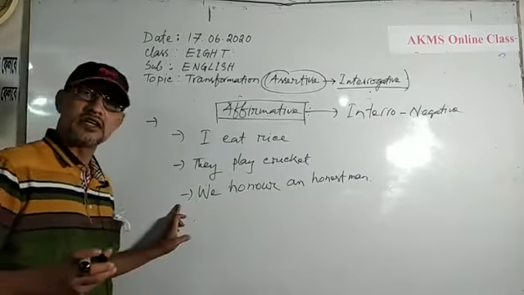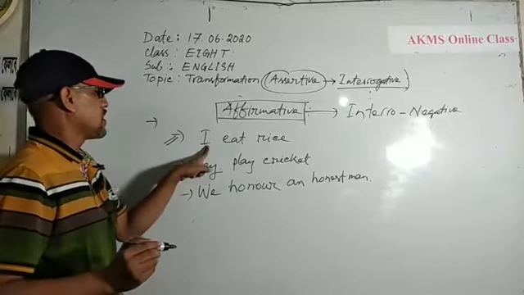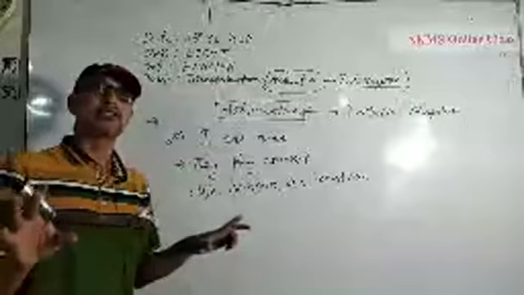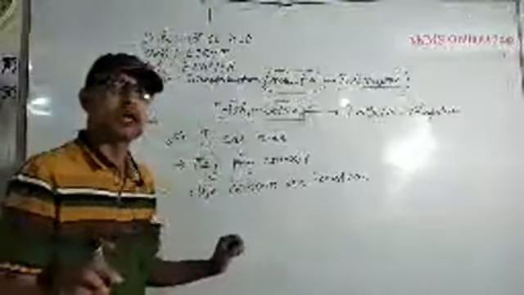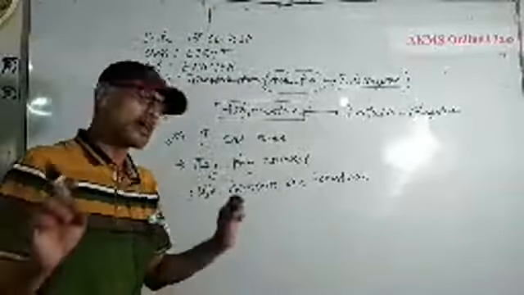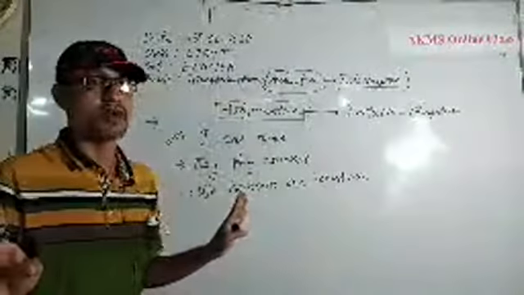And what is the tense of eat? I eat rice. It is in present indefinite tense. Any type of auxiliary verb here? No. If the sentence is in present indefinite tense or past indefinite tense, and if the sentence is affirmative, then I cannot use any kind of auxiliary verb.